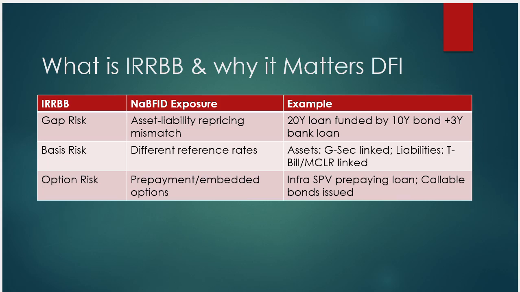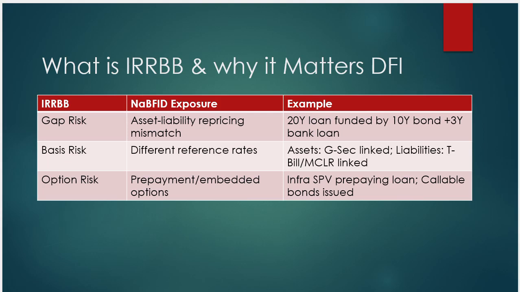There are three main interest rate risks in the banking book: gap risk, basis risk, and option risk. We are going to discuss NaBFID's exposure and examples for each. Gap risk is basically an asset-liability repricing mismatch.